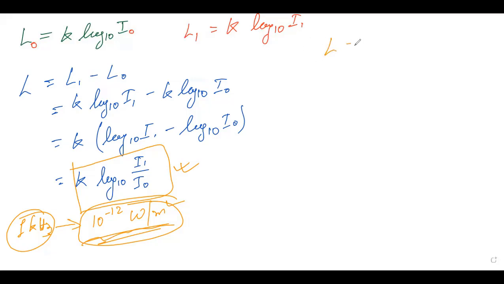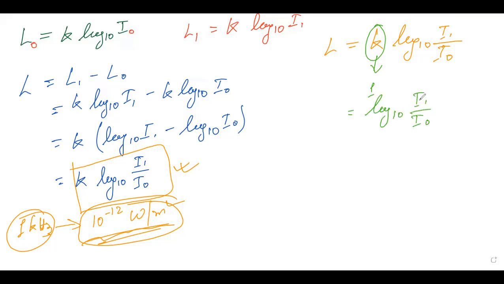So over here, right now, we came to know that loudness is equal to K log 10 I1 by IO. Now, if we assume this proportional constant as the value of 1, then it will become log 10 I1 by IO. This is the calculation. Now, if I make a little change over here, I'm multiplying and dividing by 10. So log 10 I1 by IO, multiplied by 10 and then divided by 10.